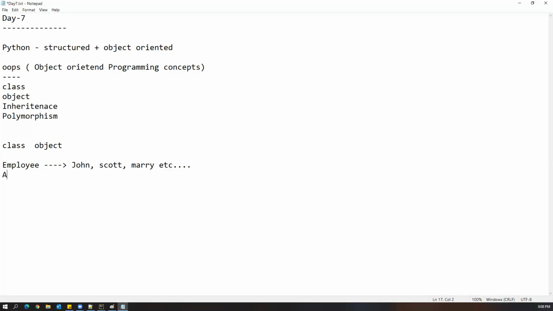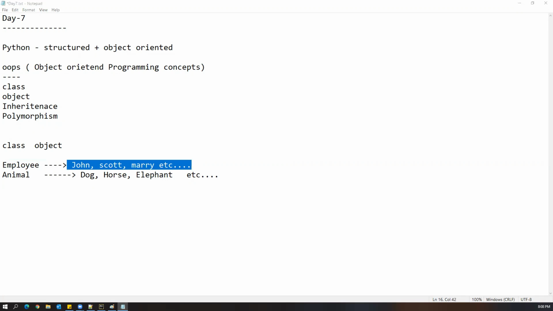And similarly, animal is a class. But what animals are there? Like dog, horse, elephant. All these are objects which belong to one single class. Similarly, birds is a class, and human being is a class, right? So this is a simple, basic difference between class and object. A class is a logical entity, whereas objects are physical entities.